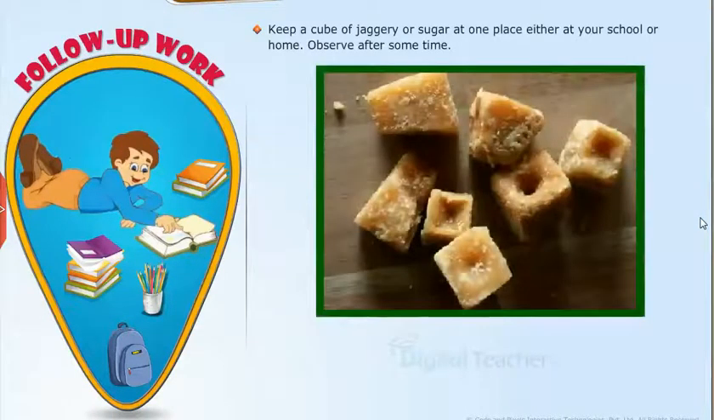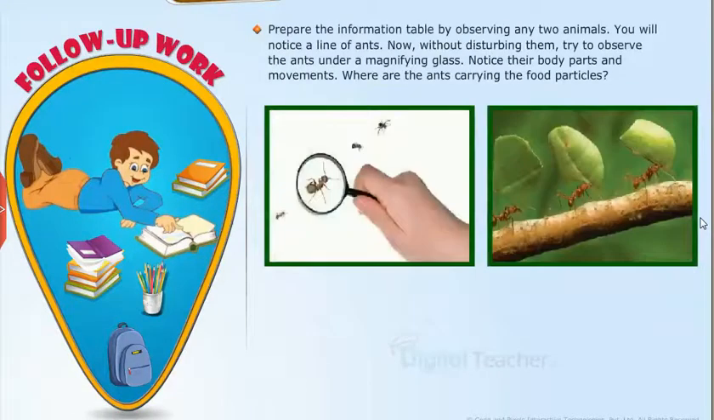Keep a cube of jaggery or sugar at one place, either at your school or home. Observe after some time. Prepare the information table by observing any two animals. You will notice a line of ants. Now, without disturbing them, try to observe the ants under a magnifying glass. Notice their body parts and movements. Where are the ants carrying the food particles?